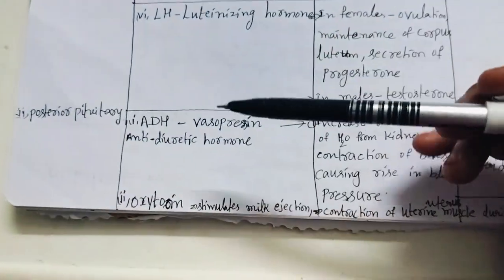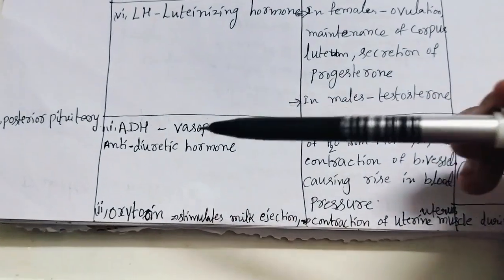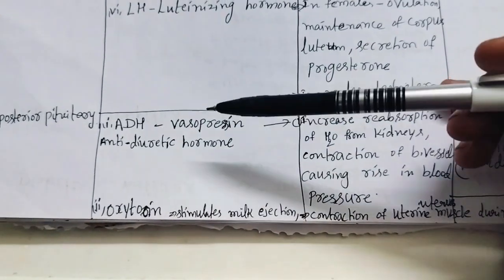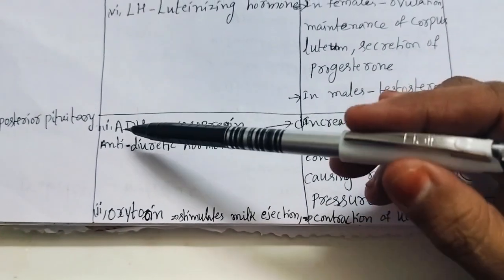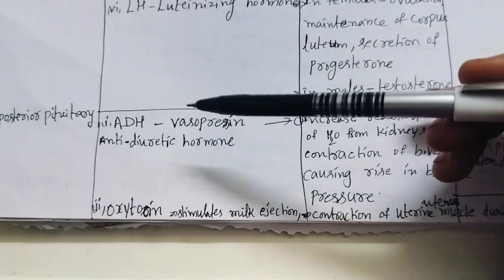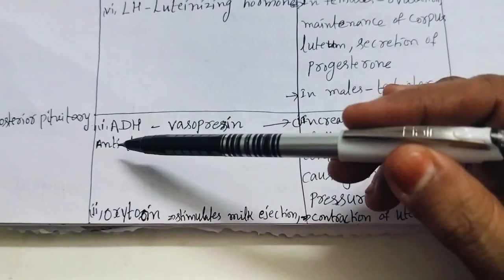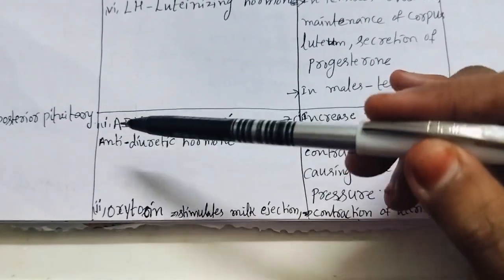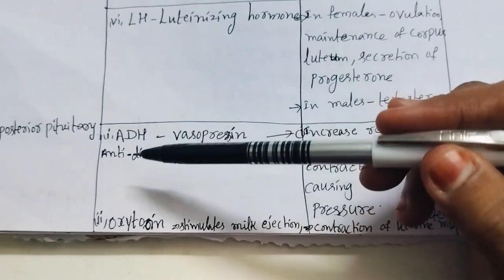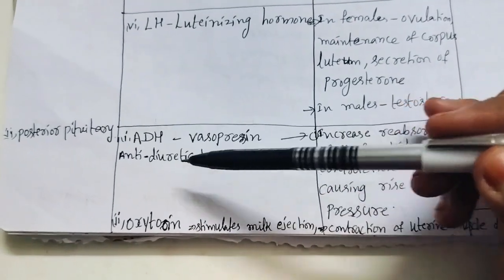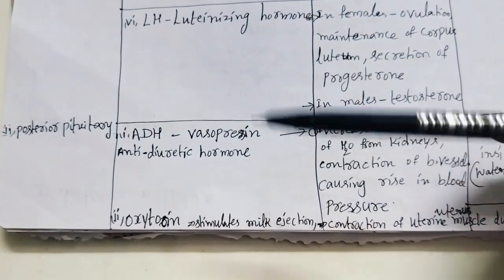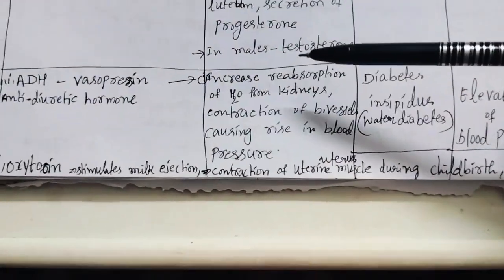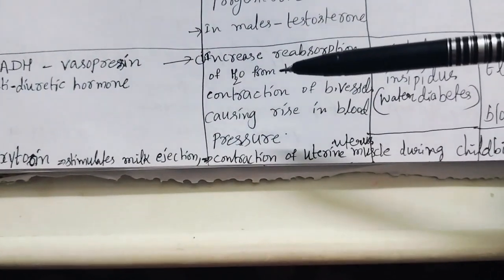Next, the posterior part of the pituitary has 2 hormones. ADH, vasopressin, antidiuretic hormone. What is the function of ADH?